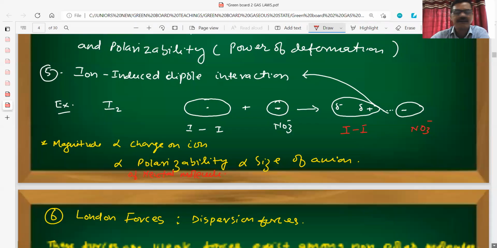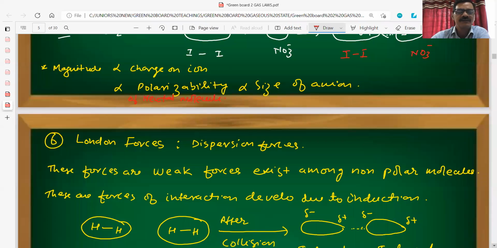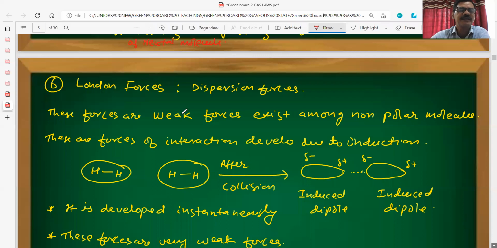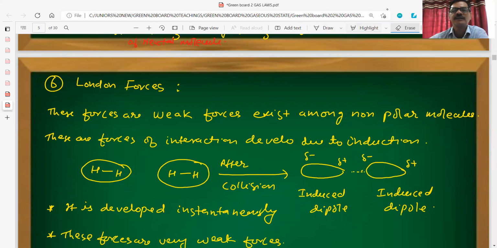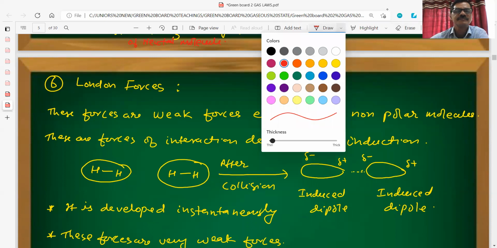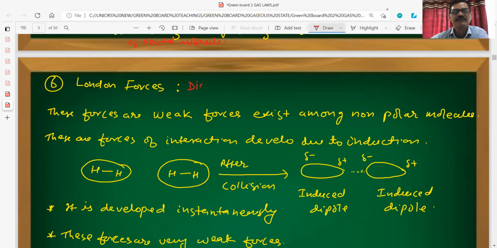After that we have the next point. The sixth type of interaction is the London forces or dispersion forces.